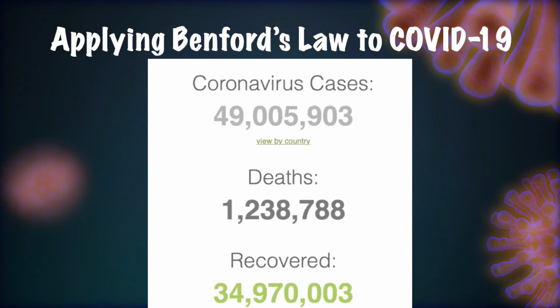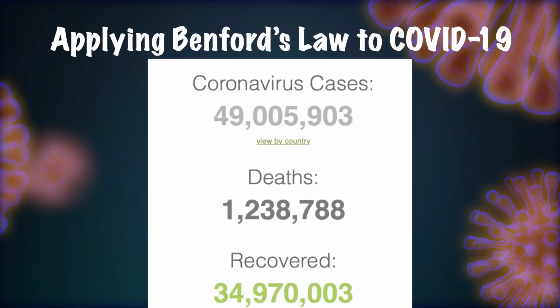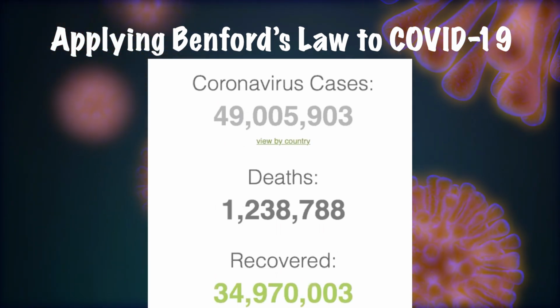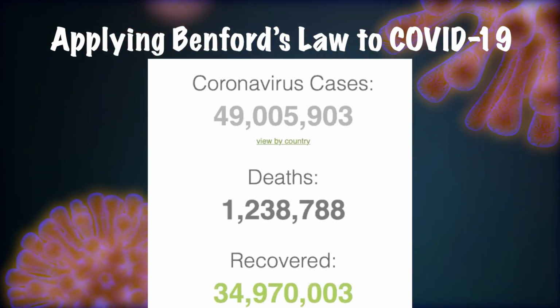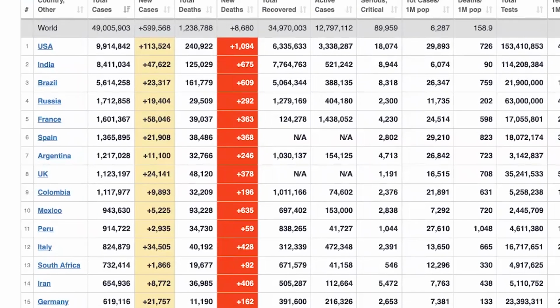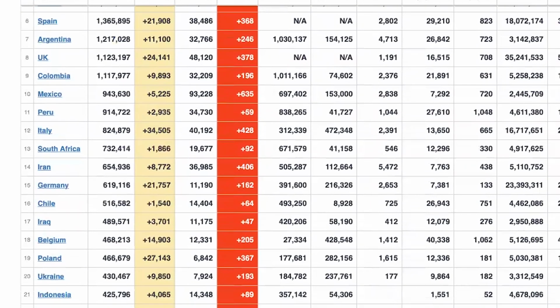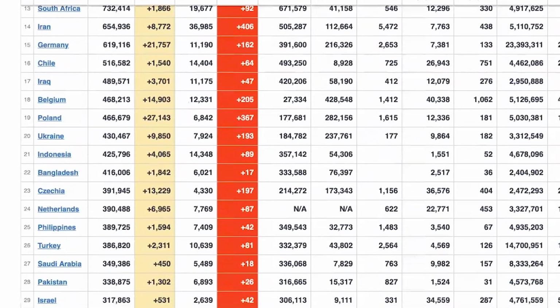So, let's get started. As of recording this, there are currently 49,005,903 cases globally, with 34,970,000 recovered and 1,238,788 deaths. So for this experiment, we'll be looking at the total case numbers for every country listed on the Coronavirus World Meter, as of this current date, which is the 6th of November. On the World Meter, they state that there's currently 218 countries and territories that have recorded cases from the beginning of the year. So by recording the total case numbers for each one of these countries, it should give us enough data to work with.